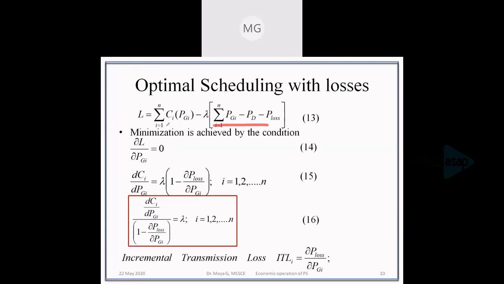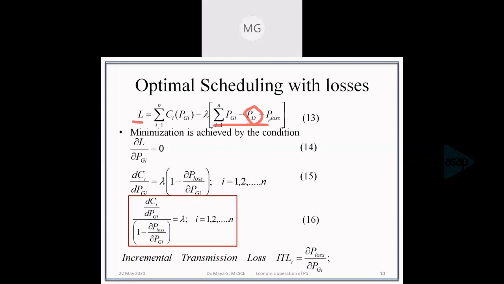Okay. So when we differentiate this Lagrangian function with respect to the generation, we'll get the derivative of the cost function dCi by dPgi, whereas in the derivative of the constraint, lambda is constant, so lambda stays outside, and the derivative of generation with respect to generation is 1. The derivative of the demand with respect to generation is 0, as demand is not varying.